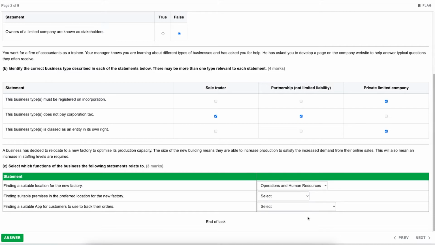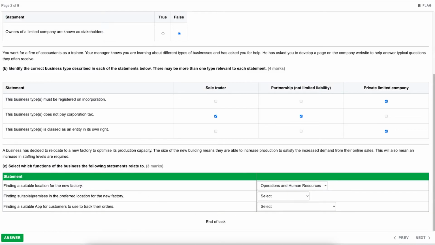Now if we think about this, this is the location, not any sort of cost. Because it's just the location of the factory, that would obviously impact the operations team, because location will have a direct impact on how they operate. And HR, because if we've got staff and we're relocating the offices, that's going to have an impact on them because they'll be traveling to a different location. They also need to make sure it's safe, etc. So I would say that's operations and HR.